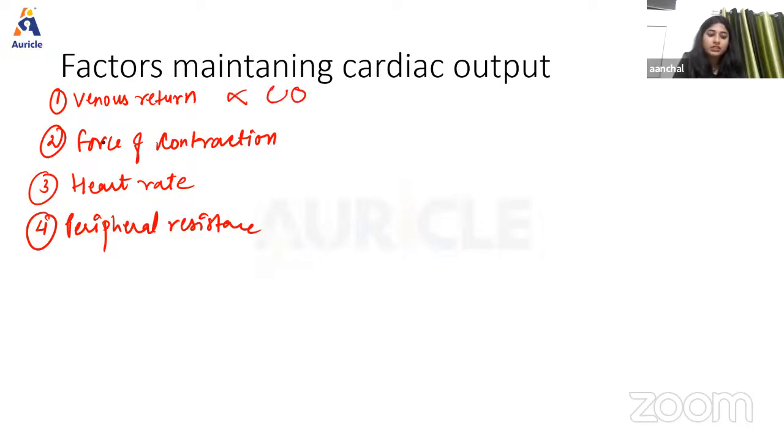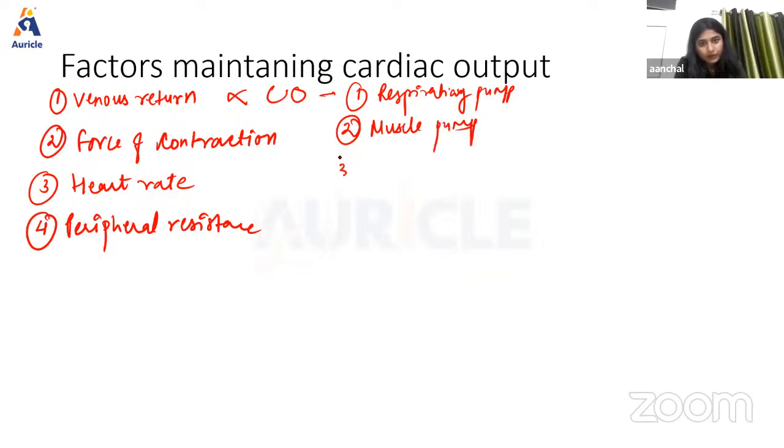Now this venous return also depends upon some factors like respiratory pump, muscle pump, and gravity. One by one, we're going to discuss those factors. The respiratory pump is the respiratory activity that helps the return of blood to the heart during inspiration, which is why it is also known as the abdominothoracic pump.